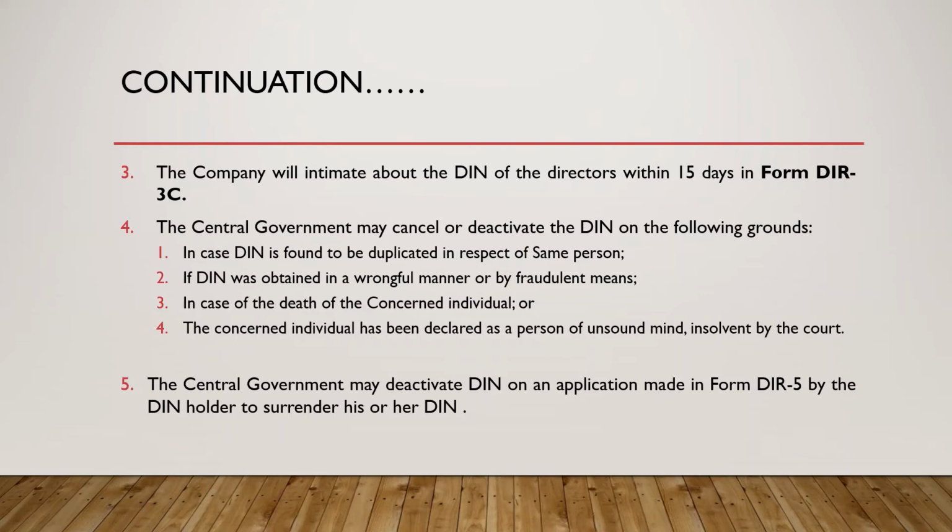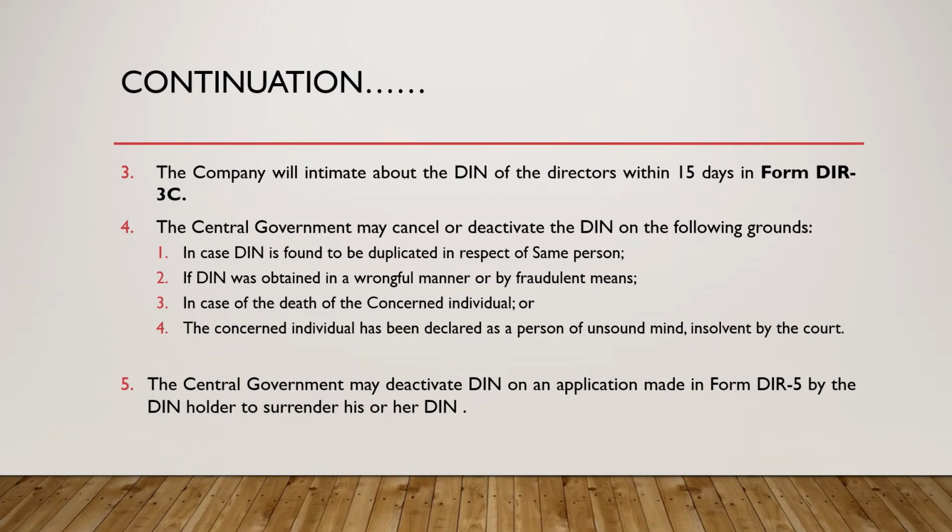The last one: the concerned individual has been declared a person of unsound mind or insolvent by the court. If a person becomes of unsound mind, you can say he is not having any decision-making capacity. That means he cannot take decisions like a normal person. We call them of unsound mind.